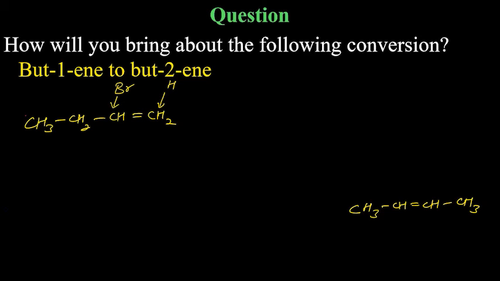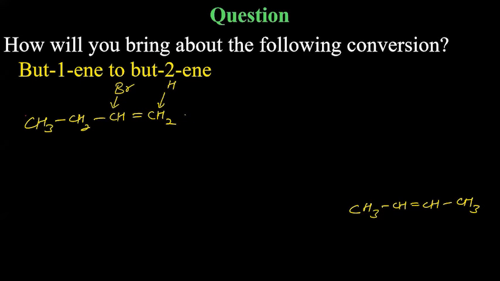So it means you can get it reacted with HBr. Okay, and it should be as per Markovnikov rule because you need bromine attached here. Why do you need bromine here? Because you need to switch the double bond from here to here. That's why the common carbon should have bromine. I'll tell you why later on.